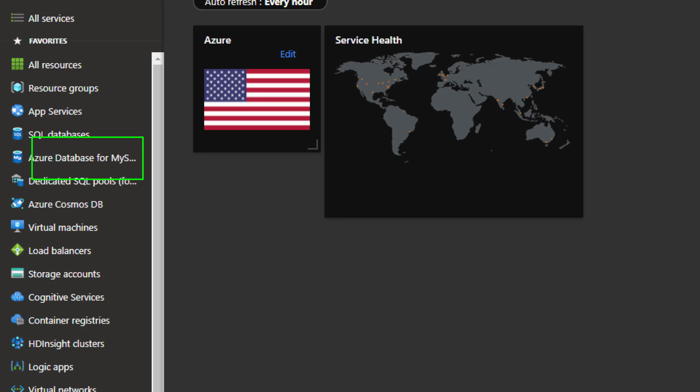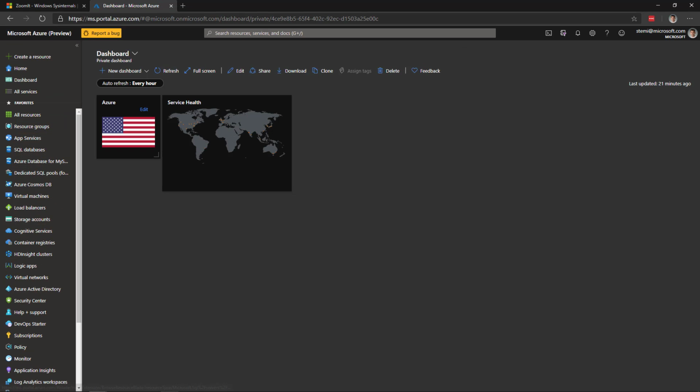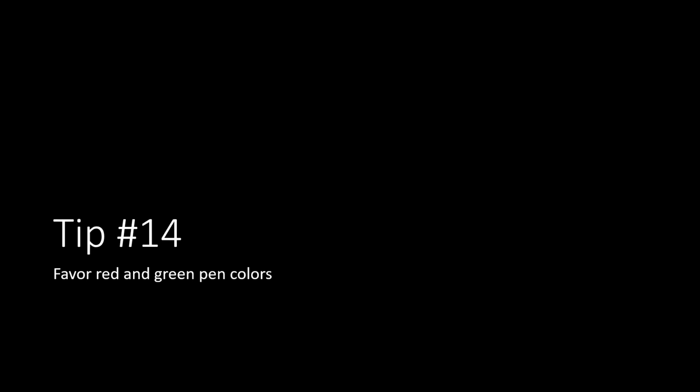So if I'm zoomed in and I'm using green, I think green is perfectly fine, although I do prefer red because I believe that red draws the attention the best. Some people think maybe red is a little bit too in your face, but I think red is the best. So I use red and green in that order. Red is my number 1, green's my number 2, and I avoid all other colors. So tip number 14 is favor red and green pen colors.